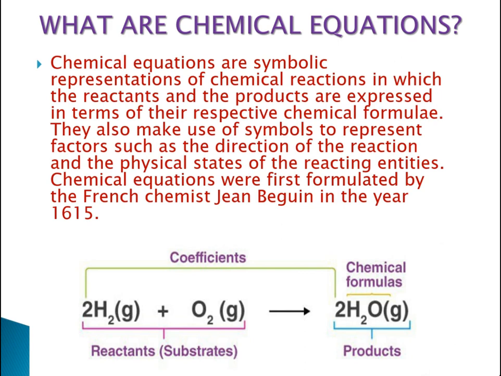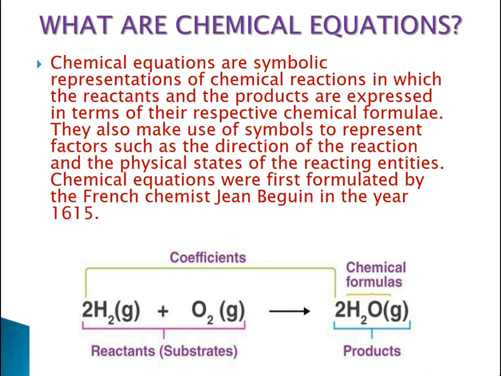The chemical equations were first formulated by French chemist Jean Beguin in the year 1615. So the first chemical equation was formulated by a French chemist whose name was Jean Beguin.